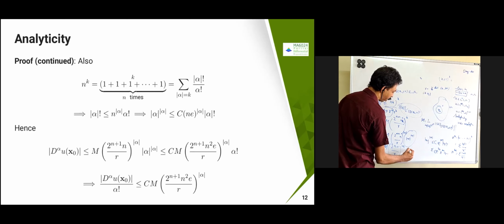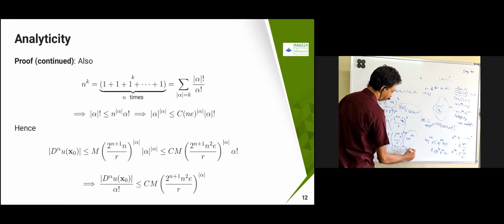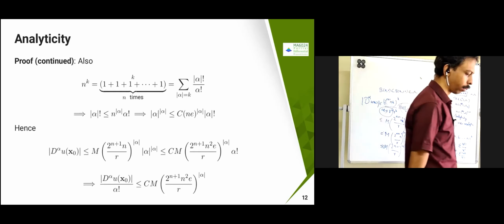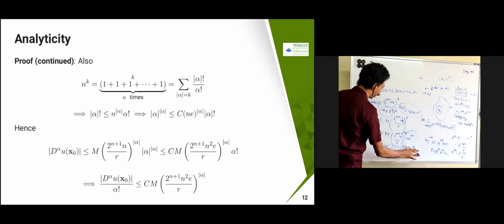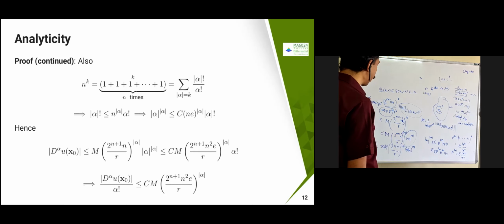N square e, n square e into mod alpha, into alpha factorial is going to come, c power n. Therefore, what I can claim is that I can just bring this alpha factorial over here, that is going to become like d alpha of u of x naught by alpha factorial is less than or equal to this one. Now, if you just find your Taylor series expansion, in Taylor series expansion, what you will get is